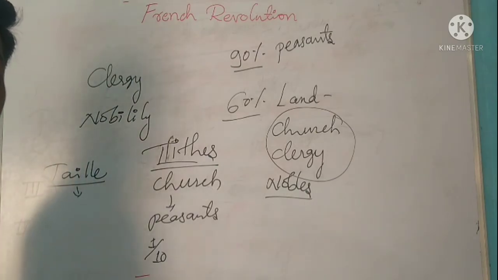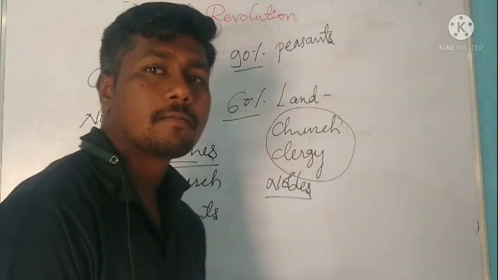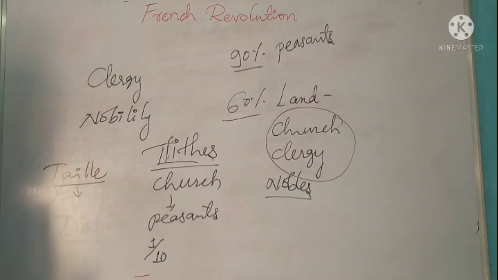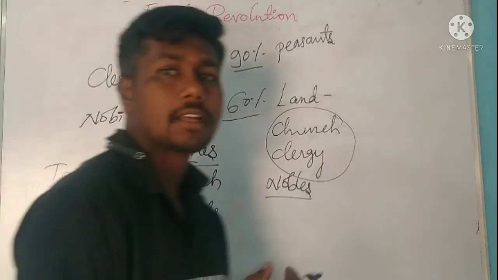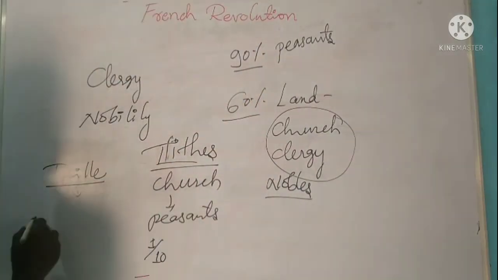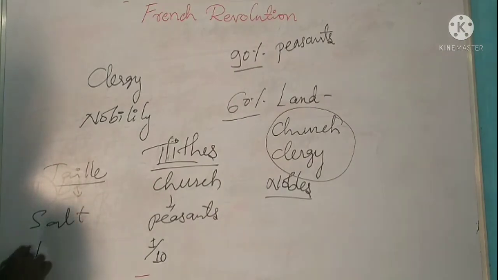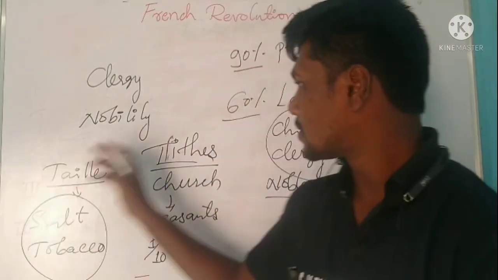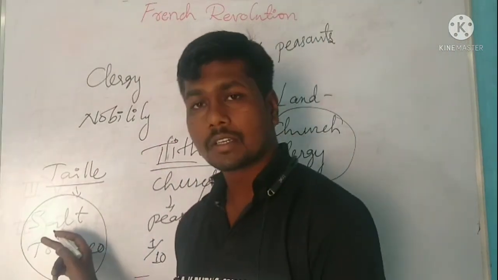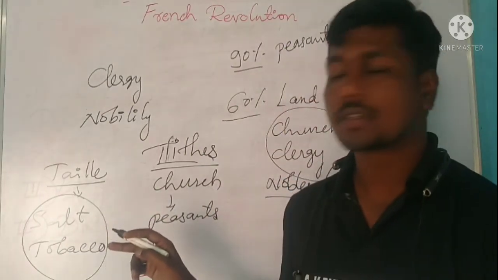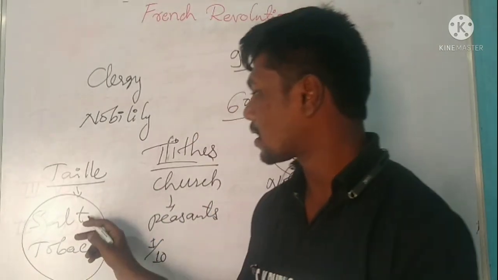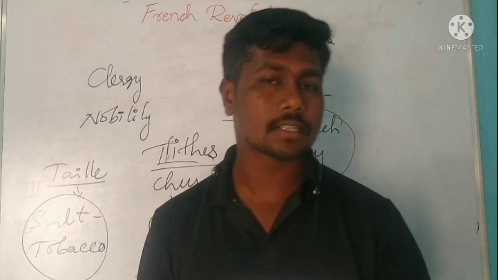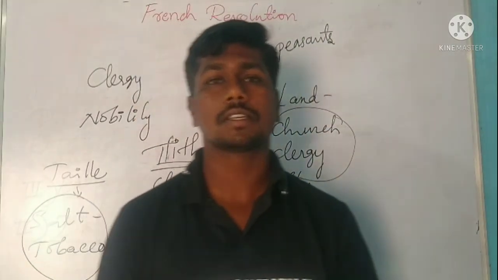Even there were a number of indirect taxes imposed on the third estate members on their necessary food consumption or on their necessary consumptions, like salt as well as tobacco. On these also indirect taxes were imposed. These two were direct taxes, and there were indirect taxes imposed on regular consumptions like salt and tobacco. So this is all about the French society.